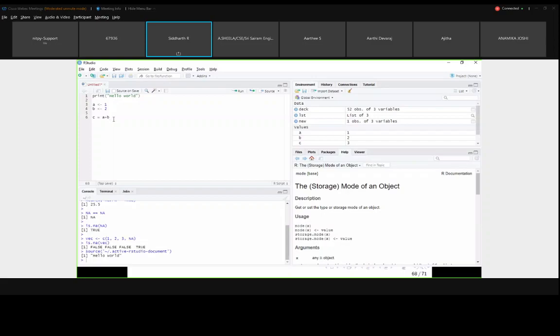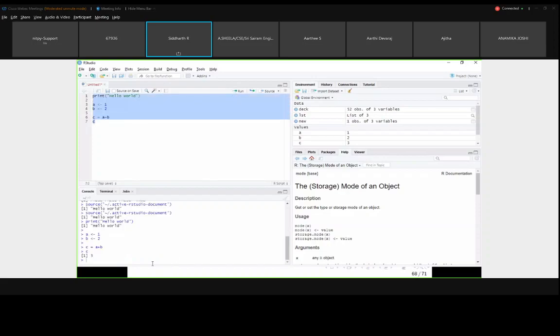I will see. With this I will run. I am just adding C part and I will run now. Now also I am getting only hello world. Now this run I will tell, this entire part I am selecting. Now you see how differently it is executing. So if you start from here, it is printing hello world, then it will show all these commands, how the console will work. Similar to that it will take and show all this result.